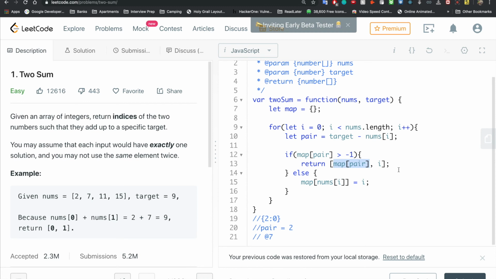We could have sorted it and then just used pointers from the back to the front, and if those added together were bigger than the target, we're going to move the right pointer inwards, because if 2 and 15 are greater than 9, we're not going to move the 2 to the 7. That's going to be even bigger. And so if it was already sorted, we could use that two-pointer method. But if it wasn't, then we're going to have to sort it ourselves, which gives us a time complexity of n log n at the best case. And so we opted to do this.